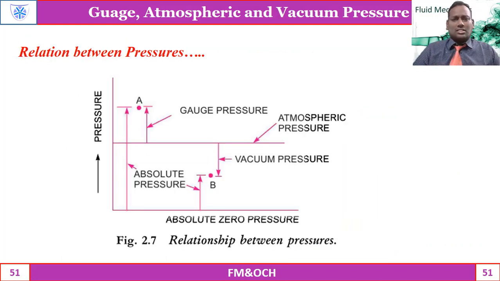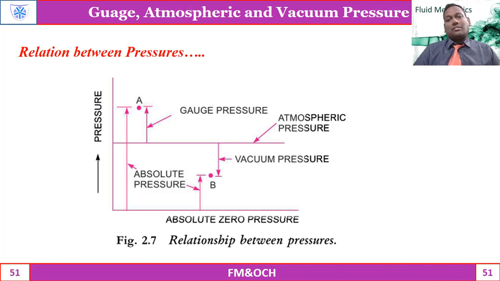Now this is the graphical representation of these two important systems of measurement, one is absolute pressure and the other gauge pressure. So let, for example, A be a point where we need to measure the pressure. With respect to gauge pressure, yes, the reference level is atmospheric pressure.